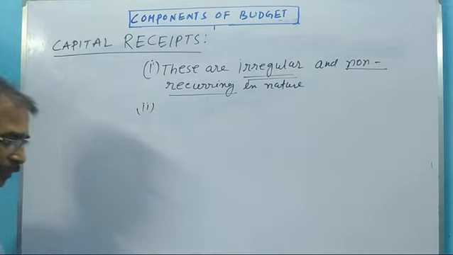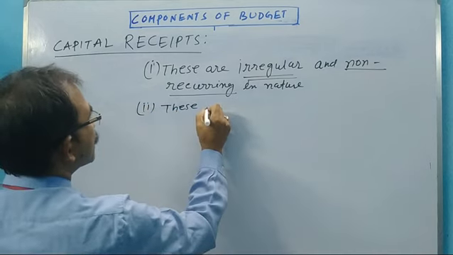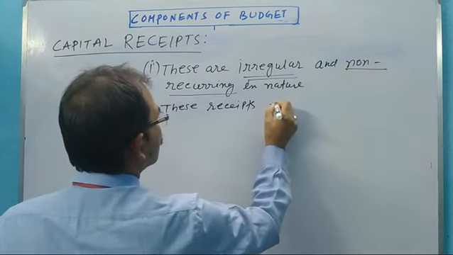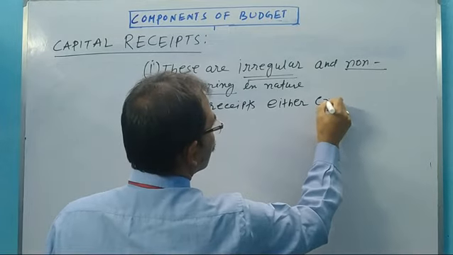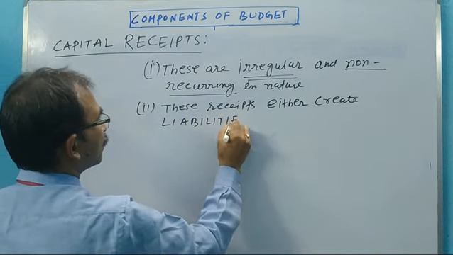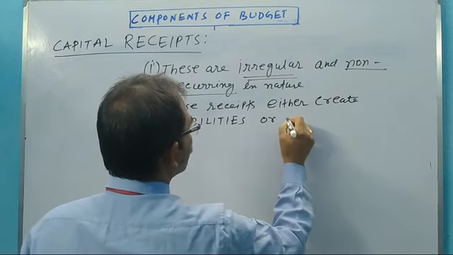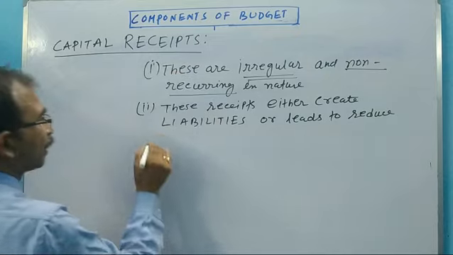The second one: this receipt, the capital receipt, either creates liabilities or leads to a reduction in assets.